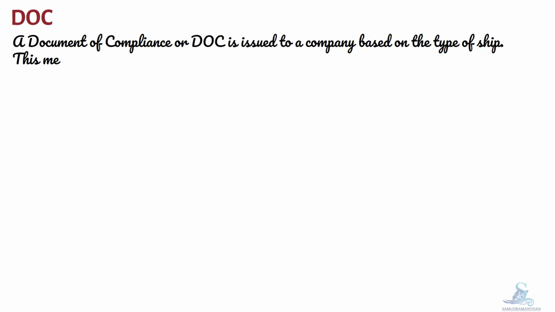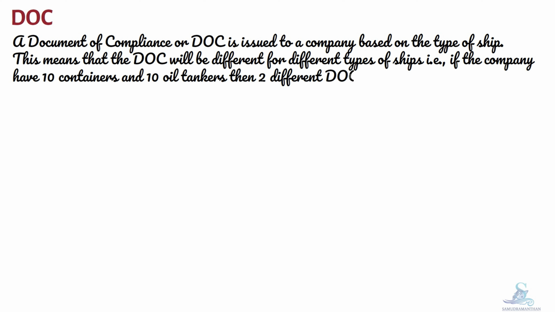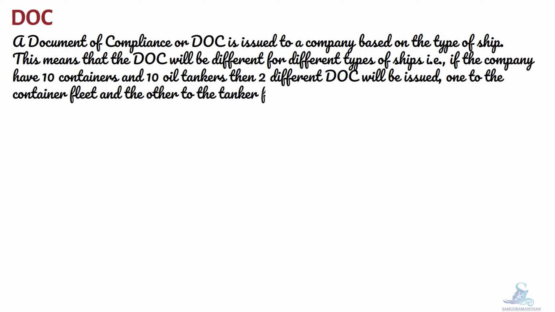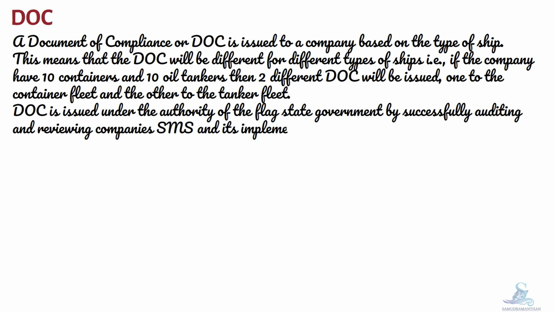A document of compliance or DOC is issued to a company based on the type of ship. This means that the DOC will be different for different types of ships. If the company has 10 containers and 10 oil tankers, then two different DOCs will be issued, one to the container fleet and the other to the tanker fleet. DOC is issued under the authority of the flag state government by successfully auditing and reviewing the company's SMS and its implementation. Now we will discuss types of DOC.